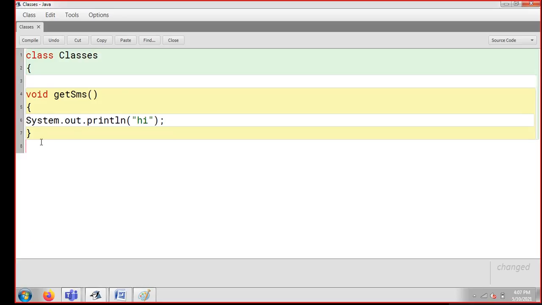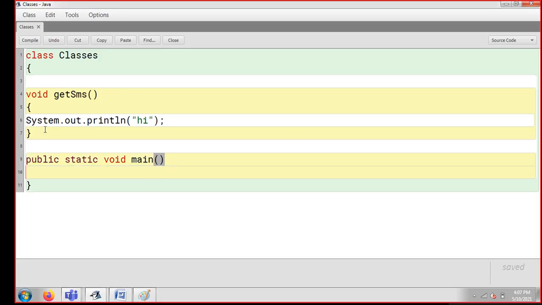You can see my class is done. This is where my class opened, and it closed here. This is my function. Now, guys, until and unless you write a void main, listen to me very carefully. The main function is the place from where your code is going to start execution. There is no other place from where you can start execution. So I'm going to add my public static void main here.